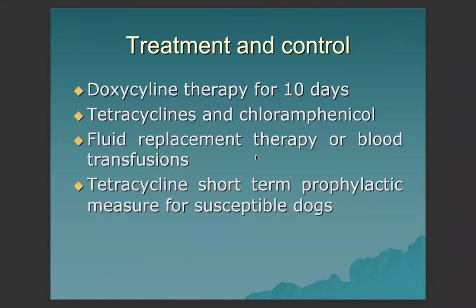For the treatment and control, the drug of choice is the antibiotic doxycycline, and it is given for 21 to 28 days, with a minimum of 10 days.